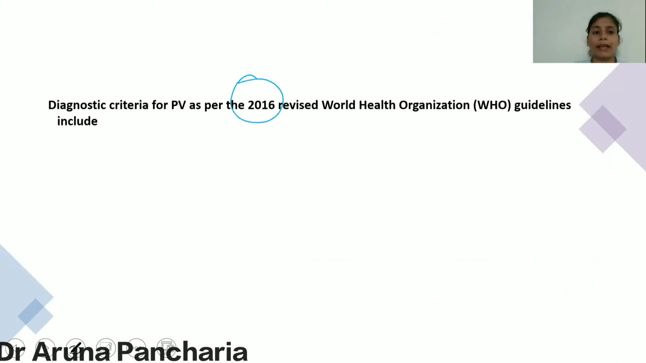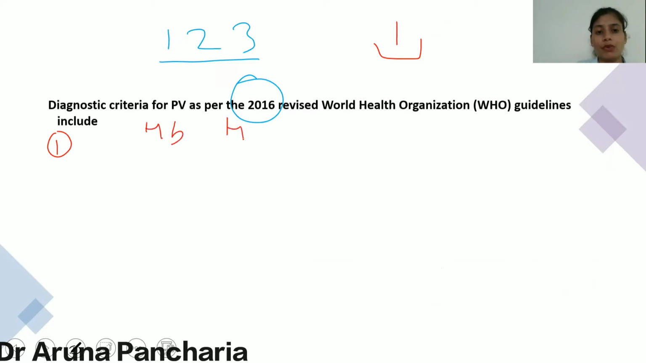According to the newest guideline, that is the 2016 World Health Organization guideline, there are three major criteria and one minor criteria for this. The number one major criteria is dealing with the hemoglobin, hematocrit or RBC mass.